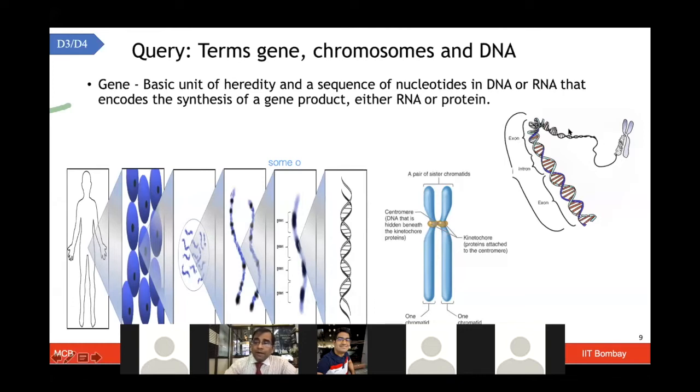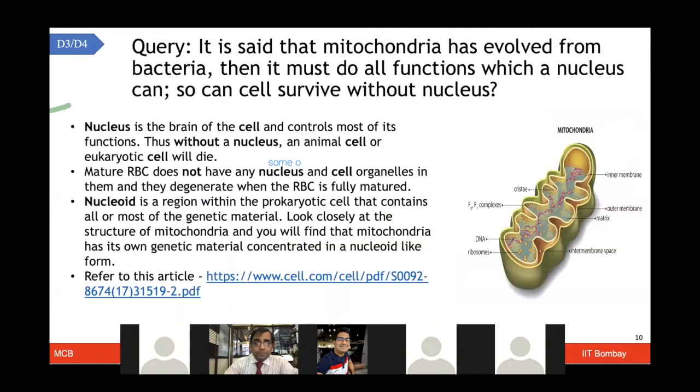Look at a more enlarged view from the chromosomes and genes, now the DNA part. You have these exons and introns, and during the process of alternative splicing, these introns come out and exons come together, and they form the functional RNA molecule. So genes are essentially the basic units of heredity, the sequence of nucleotides in DNA or RNA that encodes the synthesis of the gene products, whether RNA or proteins.